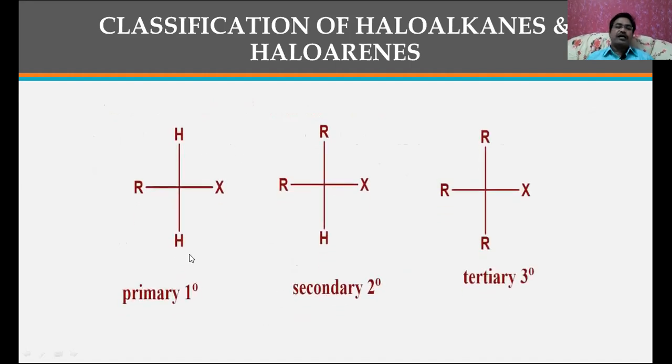See, this is going to be the primary alkyl halide, because this halogen is attached to the primary carbon, where this carbon is attached to only one alkyl group. If we go to this one, here, this is the halogen attached carbon. This carbon is simultaneously attached to two alkyl groups or two carbons. That's why it is called secondary alkyl halide. And if you see here, this is the halogen bonded carbon atom, and this carbon is simultaneously bonded to three alkyl groups, meaning three carbon atoms. Therefore, this is called tertiary alkyl halide.